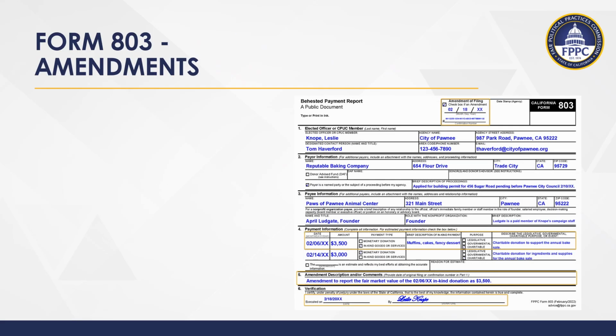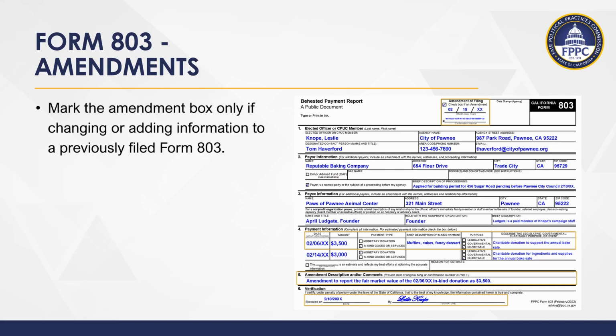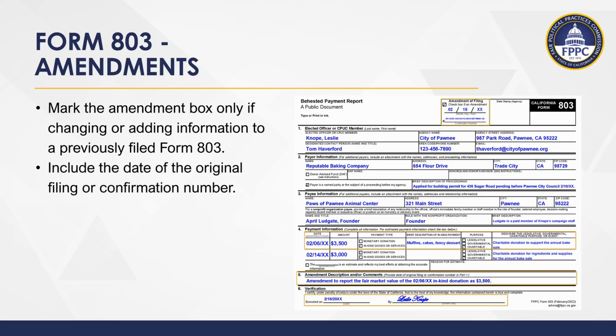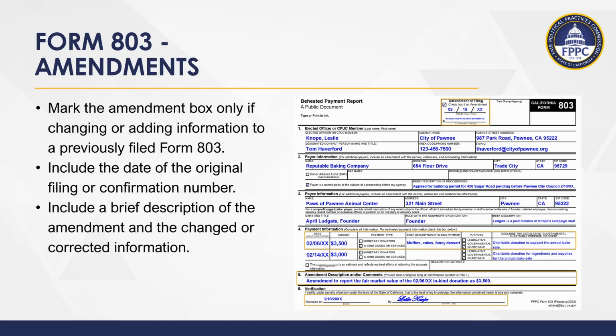Sometimes filers need to correct an error or omission on the Form 803. When this happens, filers will need to submit an amendment. Be sure to mark the amendment box only if changing or adding information to a previously filed Form 803. Include the date of the original filing or confirmation number of the original submission. Include a brief description of the amendment and the changed or corrected information. Date and sign the Form 803 under penalty of perjury with the date of submitting the amendment.